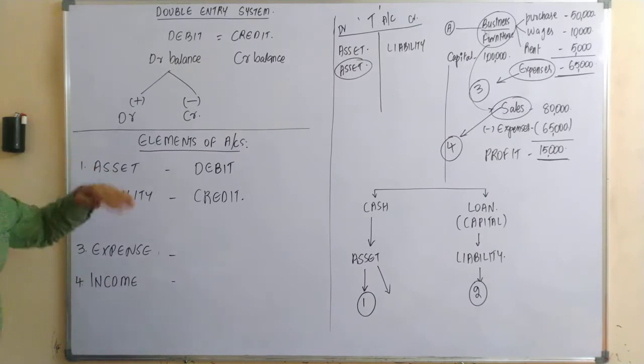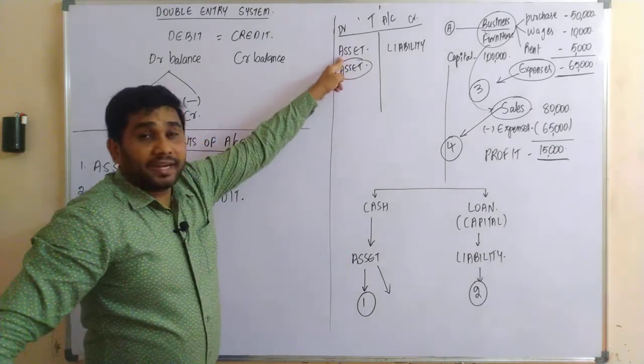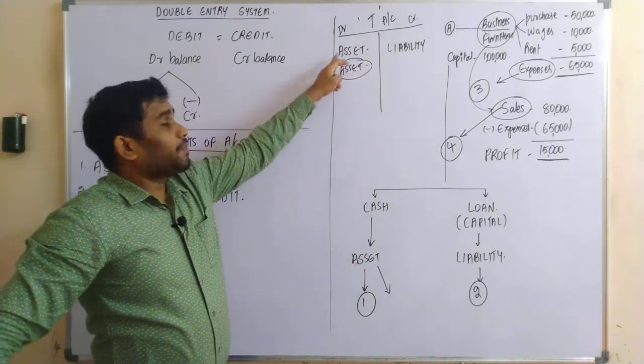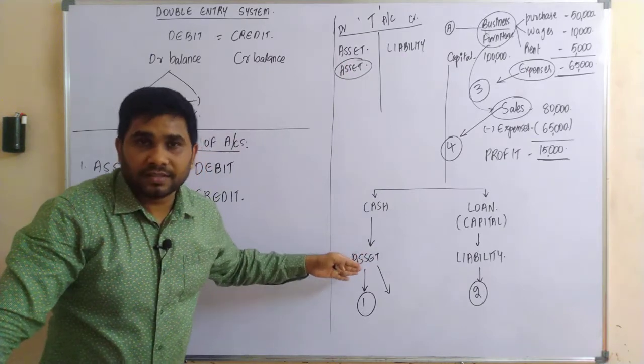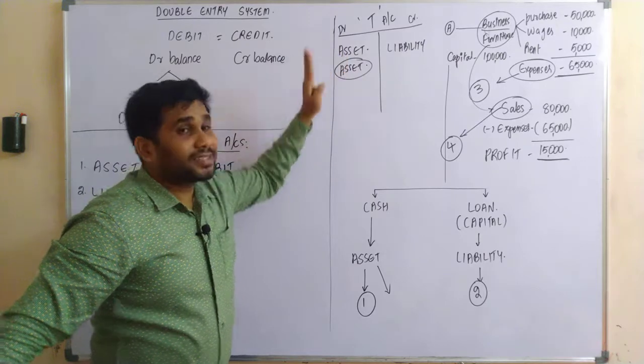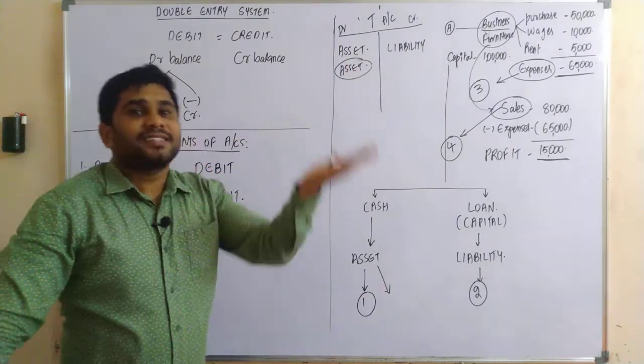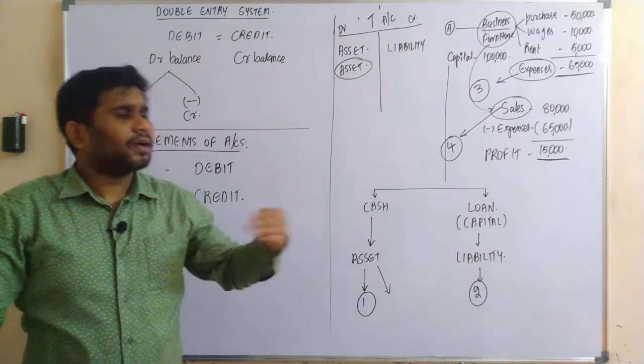Okay, let's understand once more. As assets are recorded on the debit side, because it is the first component into the business, as it is recorded on the left hand side, this is nothing but your assets would be having a debit balance. If an asset increases, that means we are purchasing another asset.